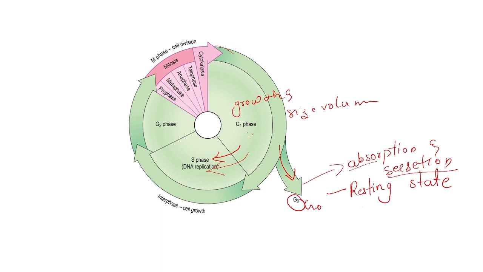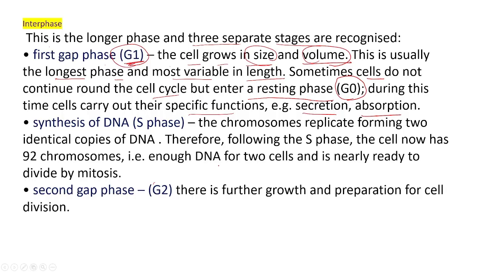Next phase, that is S phase. Next we will see what is meant by S phase. Here, synthesis of DNA will occur. Synthesis means creation. Cells have genetic material, and genetic material means it contains chromosomes. What will happen in the S phase? These chromosomes will replicate, forming 2 identical copies of DNA.